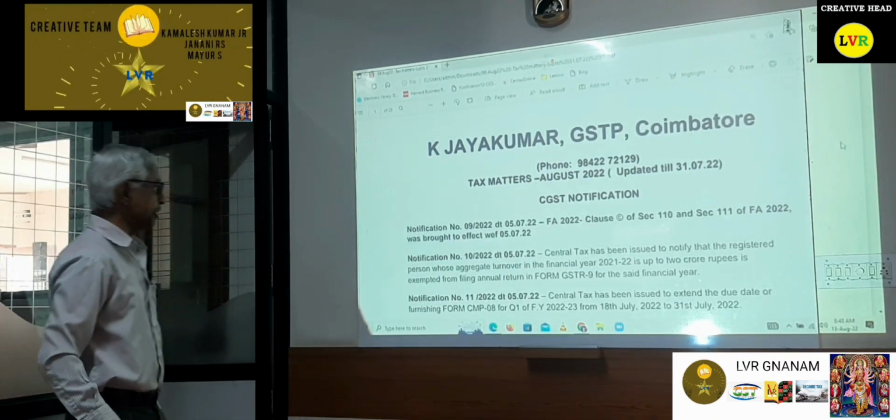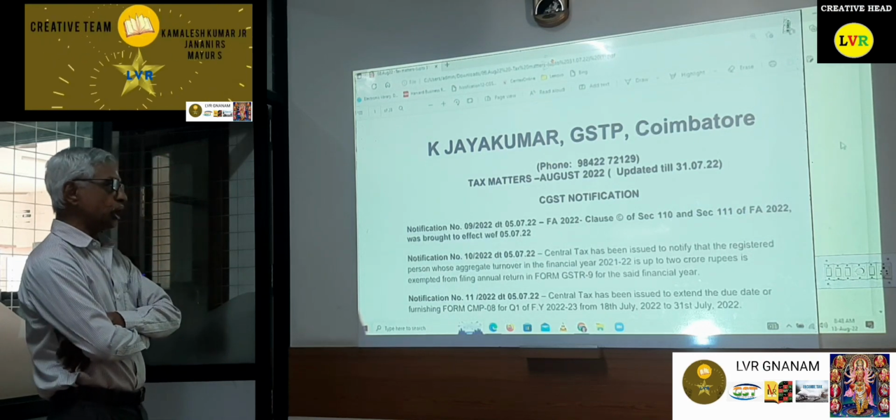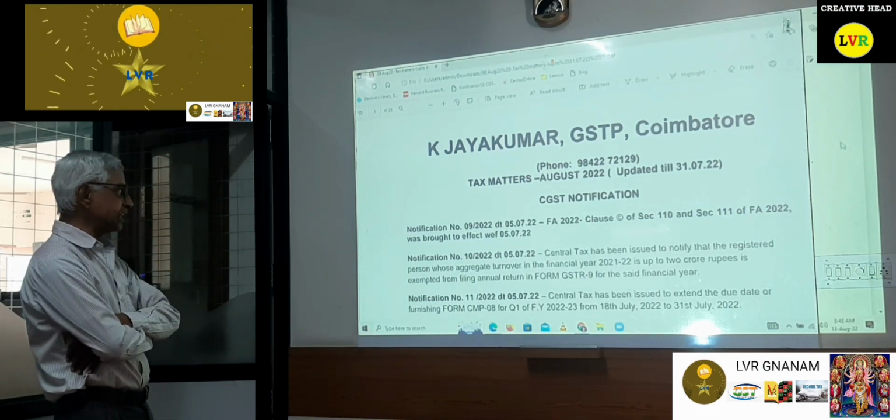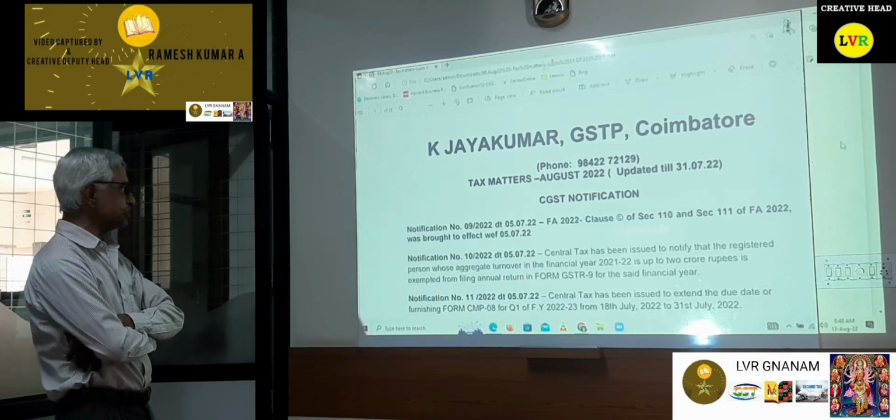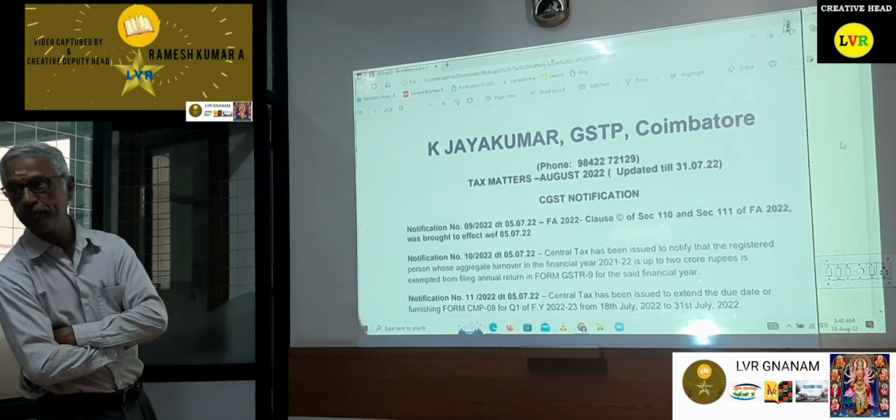Then comes notification number 10. Central tax has been issued to notify that registered persons whose aggregate turnover in the financial year 21-22 is up to 2 crores are exempted from filing the annual return in GSTR 9 for the said financial year.